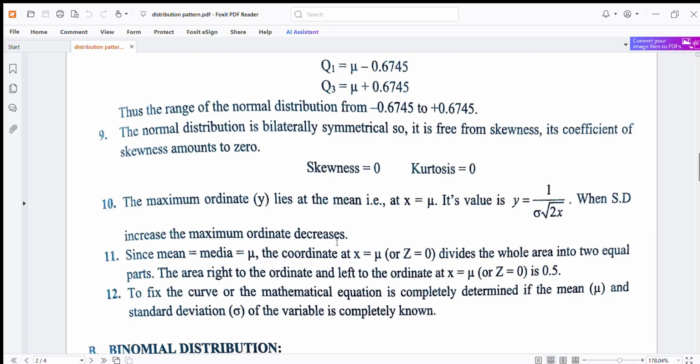The area right of the ordinate and left of the ordinate at x is equal to mu or z is equal to 0 is 0.5. To fix the curve, the mathematical equation is completely determined if the mean mu and standard deviation sigma of the variable are completely known.